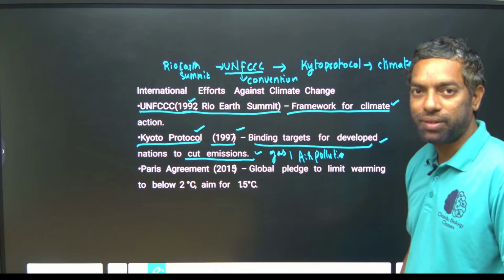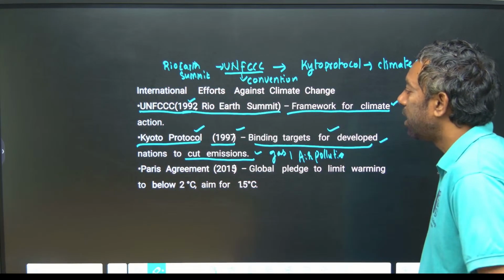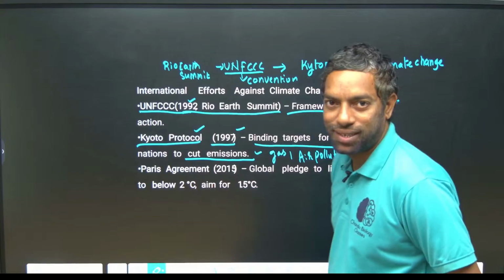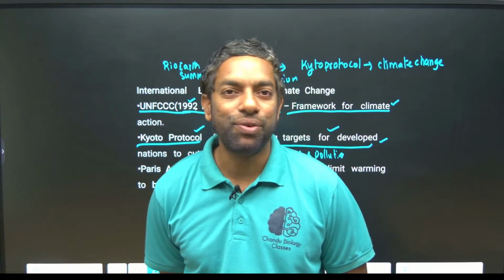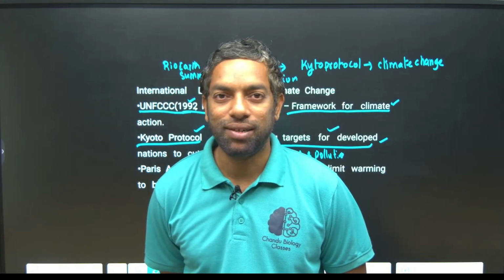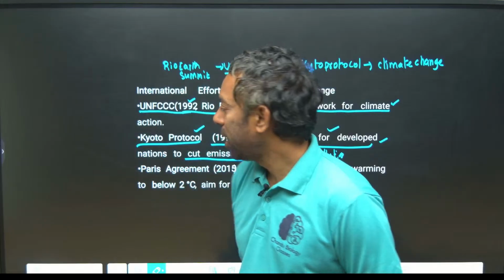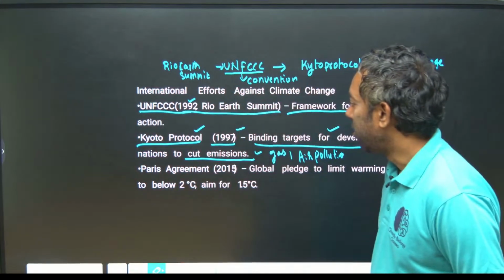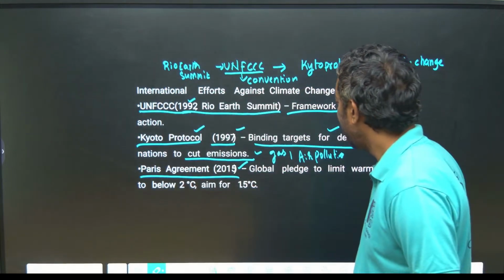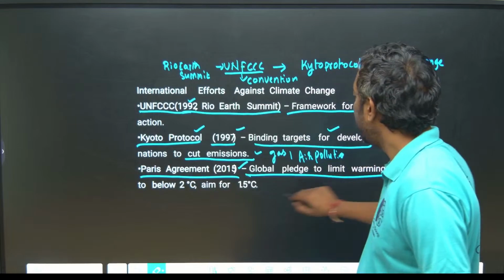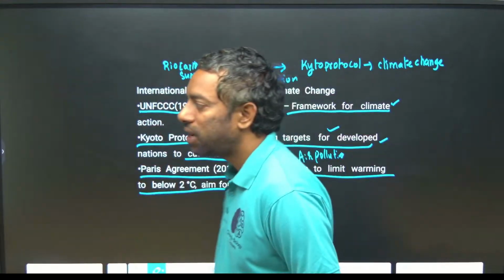It is binding on the developed countries to cut emissions. Mainly industrially developed countries release huge amounts of pollution gases into the atmosphere, and those emissions are to be cut. That is what the Kyoto Protocol said. The Paris Agreement 2015 replaced the Kyoto Protocol. It is a global pledge to limit global warming below 2 degrees, aiming to reduce it to 1.5.